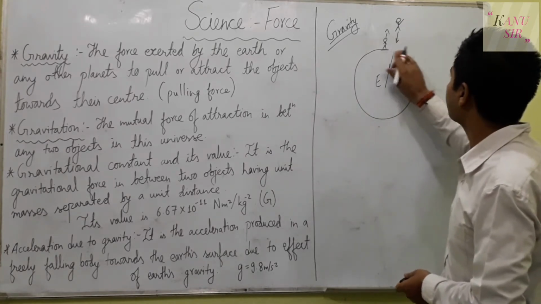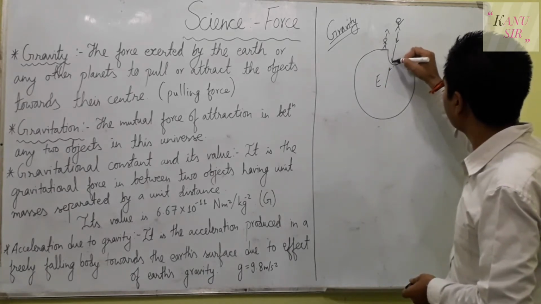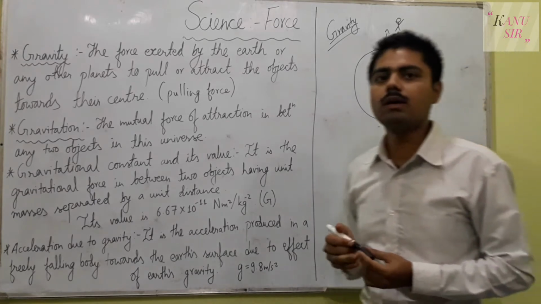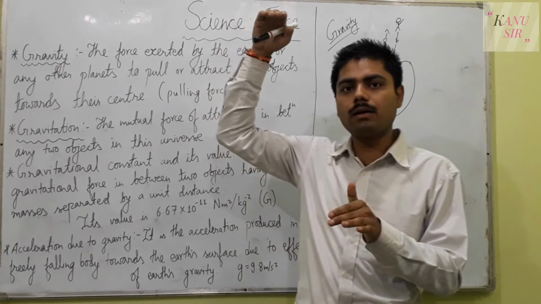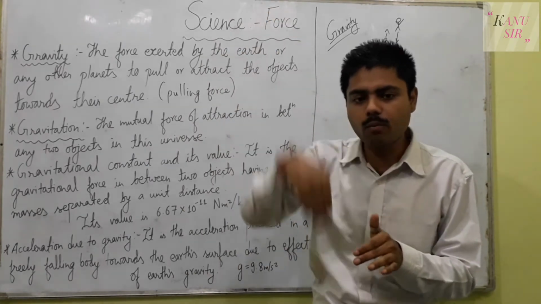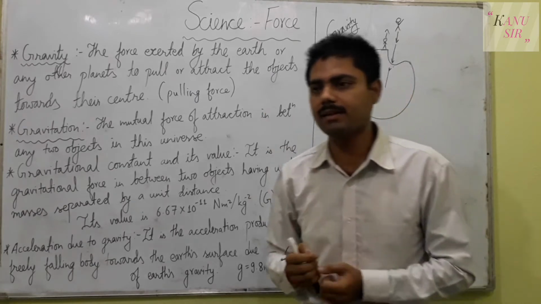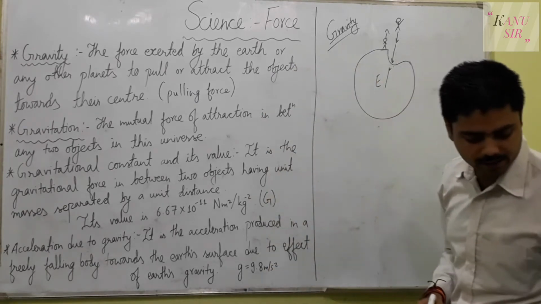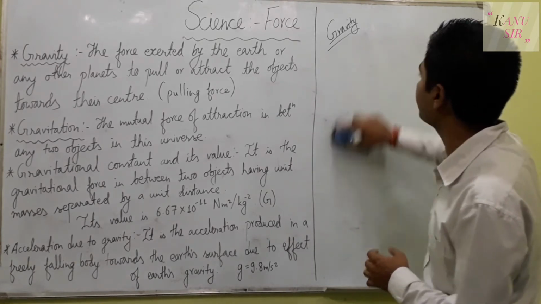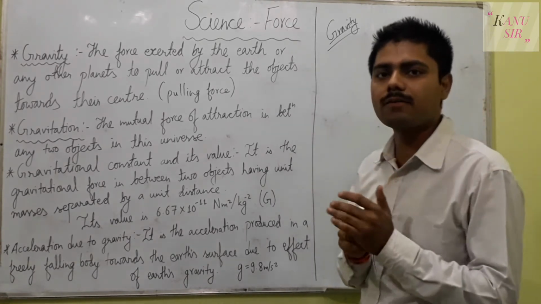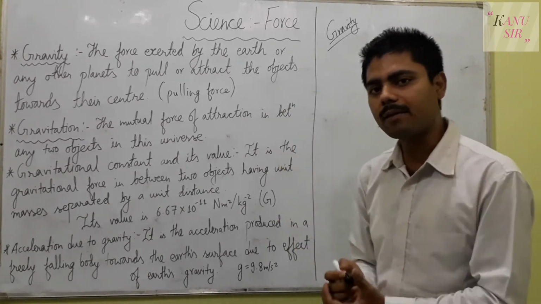That is why when a man jumps from a higher altitude, he falls with more force, and the chances of getting injured are higher, because more force is applied on the body.